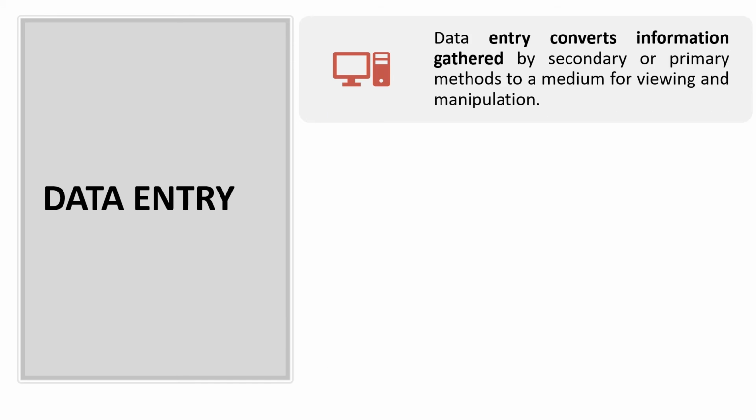The next step after the validation of data is data entry. Data entry converts information gathered by secondary or primary methods to a medium for viewing and manipulation.